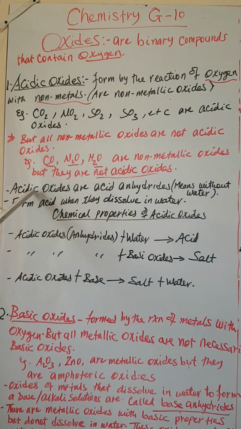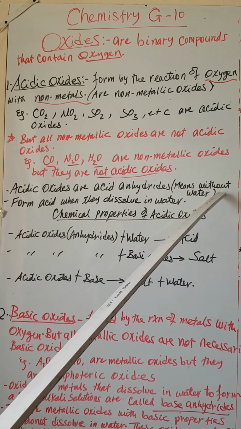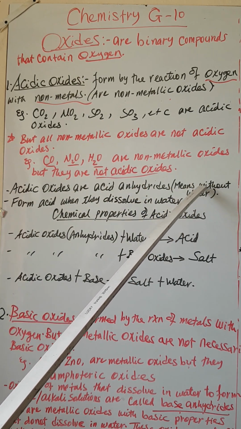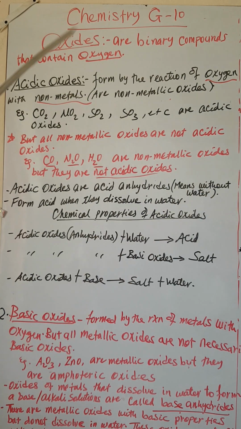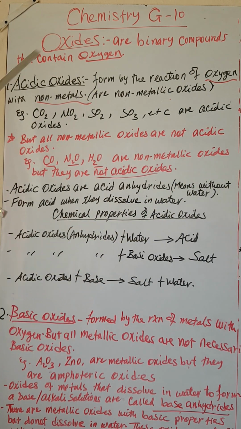So acidic oxides are acid anhydrides. Anhydride means something without water. Okay, ያለ ውሃ ማለት ነው። Acidic oxides are acid anhydrides means they are without water. They are acids without water. So እንዴት አድርገው ነው አሲድ ፎርም የሚያደርጉት? Acidic oxides form acid when they dissolve in water. They were what? Dry acids. Acid anhydride ማለት dry acid ማለት ነው። acid without water ማለት ነው። So ይሄ dry acid ውሃ ውስጥ ሲገባ it